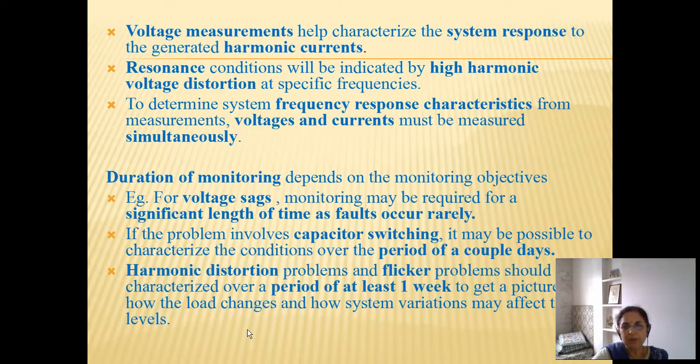But if possible, 1 week is a typical time for which the monitoring can be done, so that the likelihood of catching any power quality events taking place in the system from the utility side, as well as the entire set of switching or load changes taking place in the industrial facility, is taken care of if we consider generally a 1 week duration. So this is for the duration of monitoring.